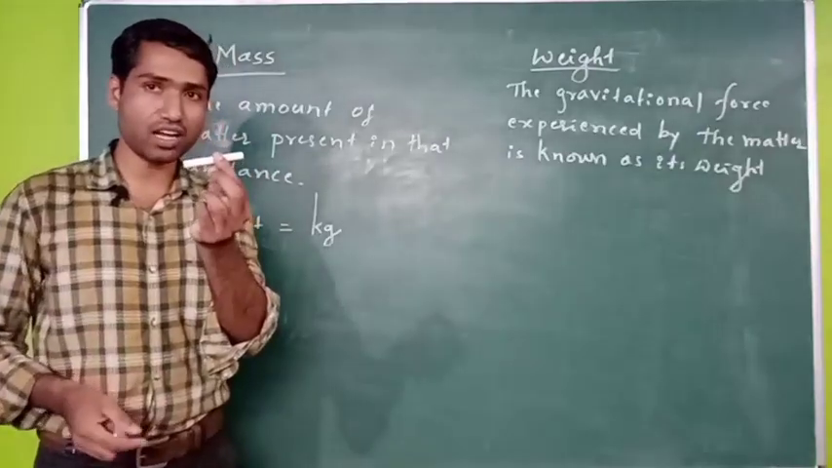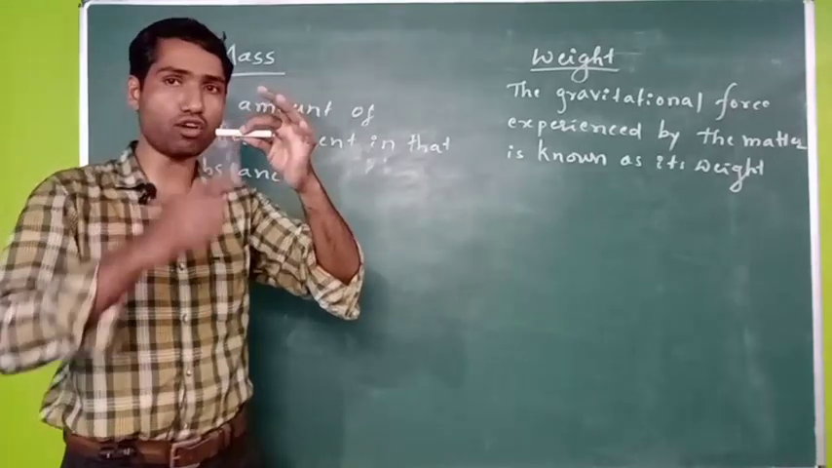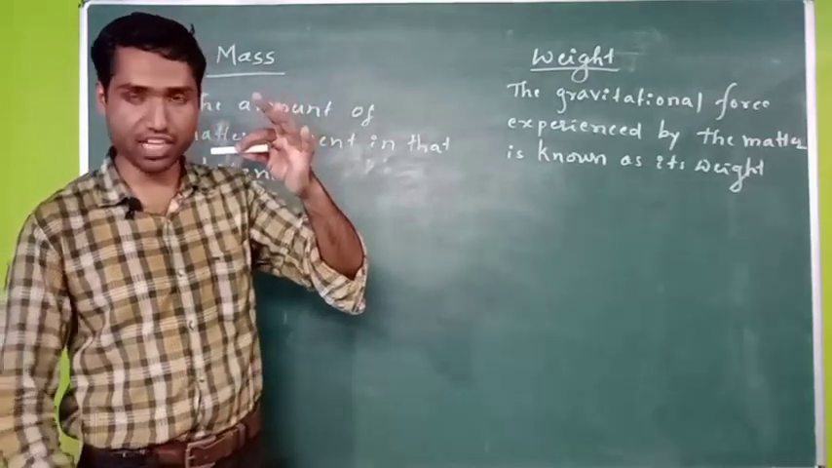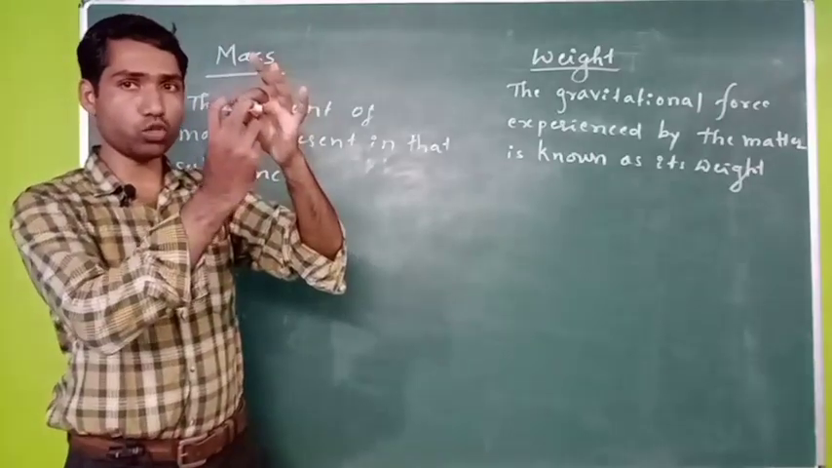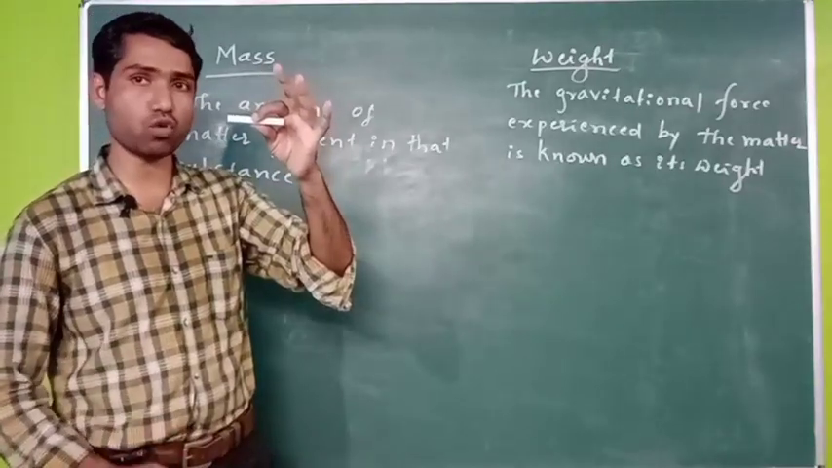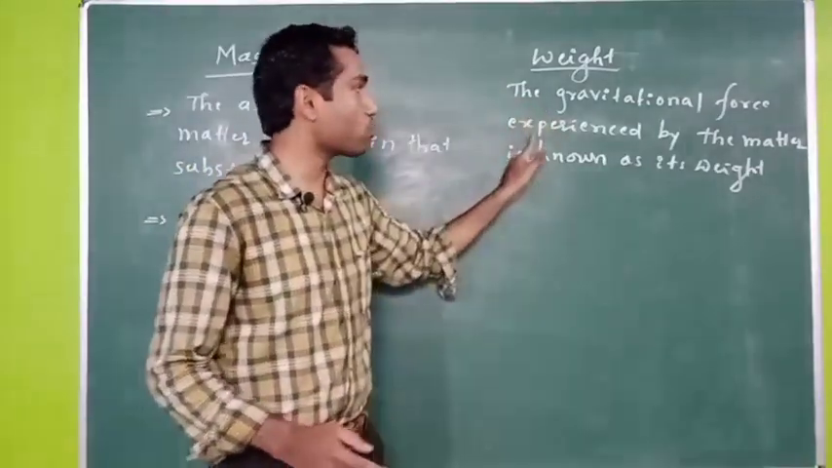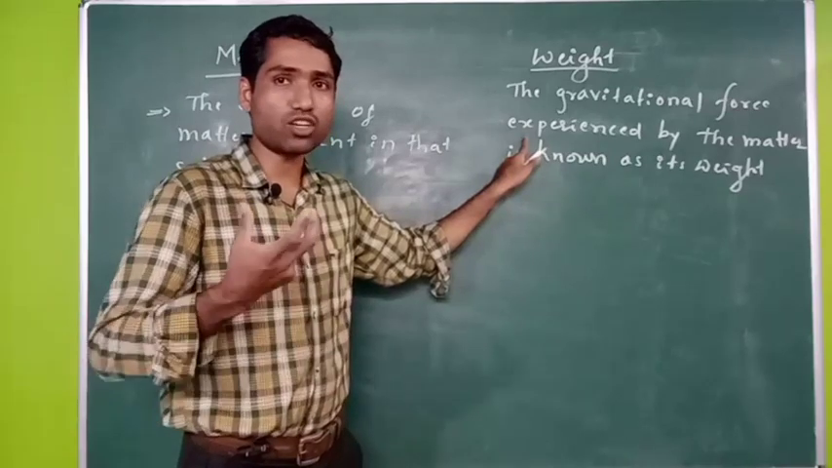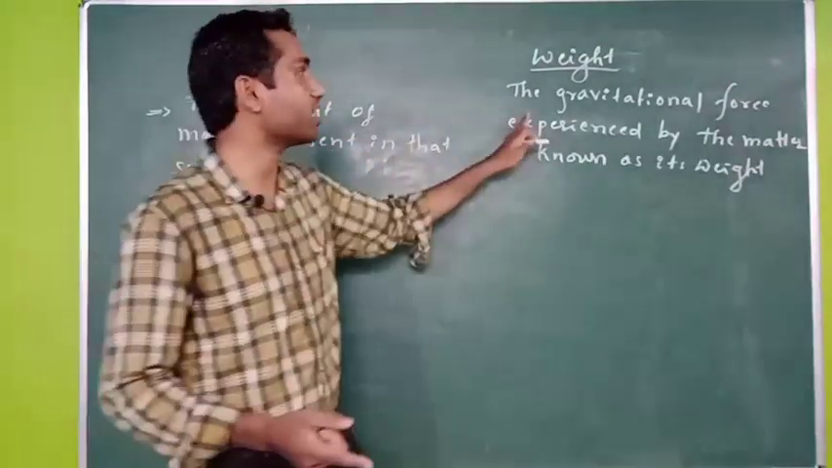If I take this chalk piece, if I leave this chalk piece from this height, what happens? It is going to fall to the earth surface. Right. So why is it going to fall? Because of the gravitational force. Gravitational force is acting on this chalk piece. Right. That force is pulling this matter towards itself. That means that gravitational force is acting on this matter. Right. So what is the quantity of gravitational force experienced by that matter? That quantity of the gravitational force experienced by that matter is nothing but its weight.